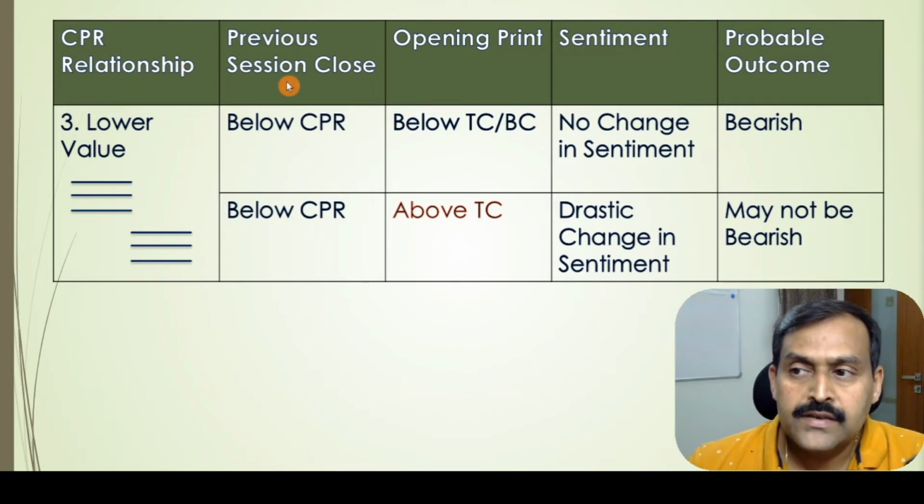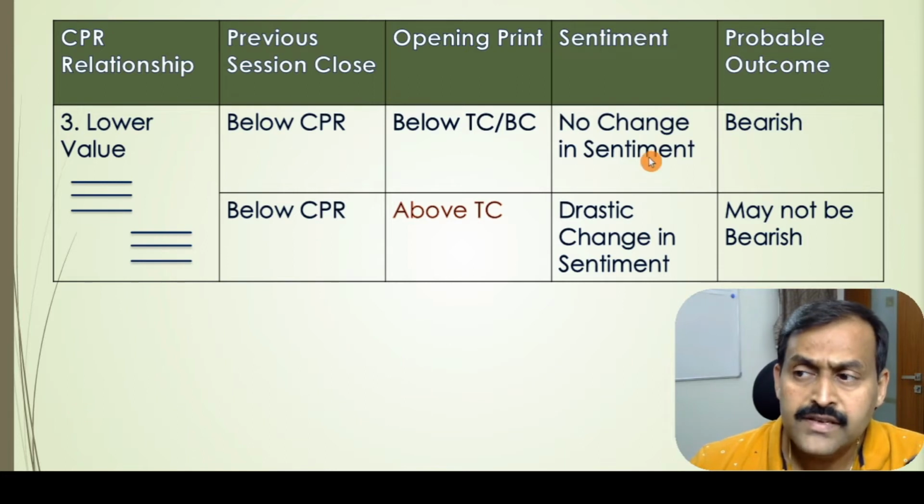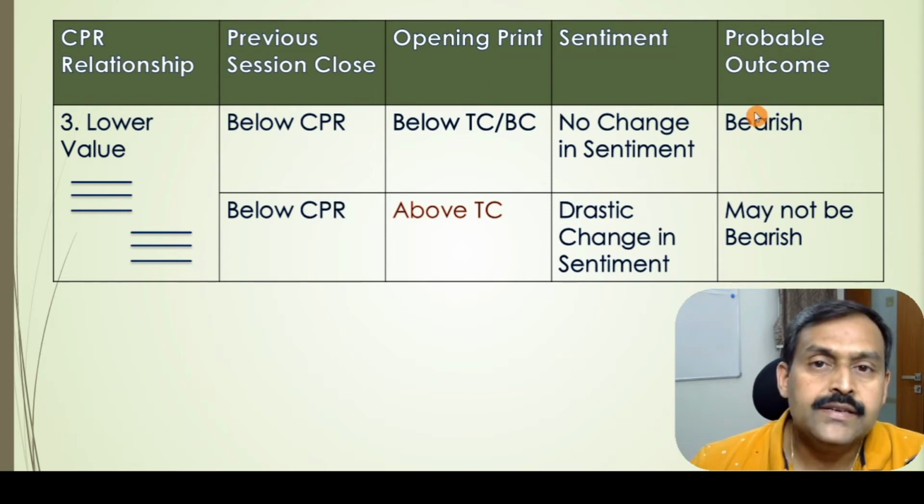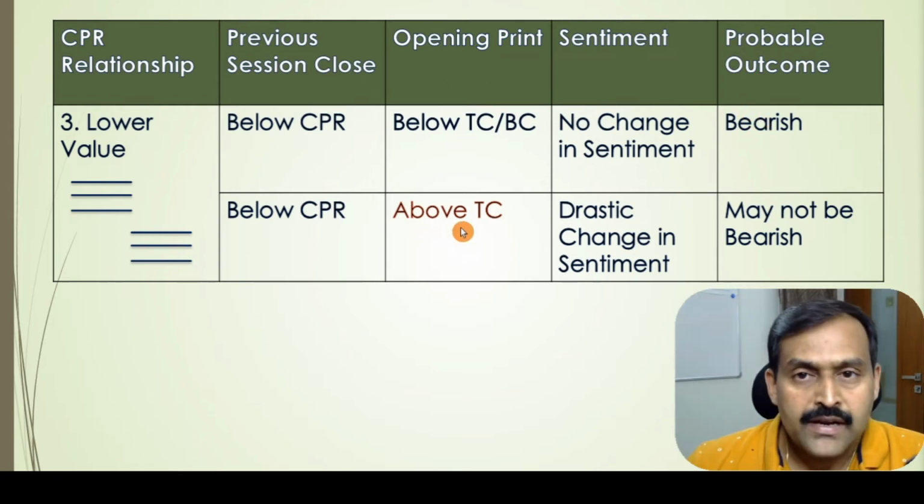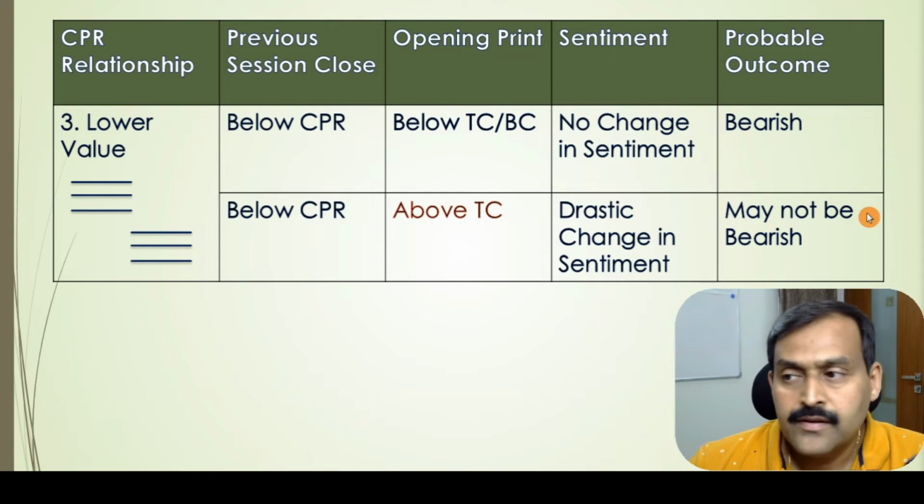So let us assume that the previous session closes below the CPR and the market opens below the CPR, TC or BC. There is no change in the sentiment. So that means there is a probability of continuation of the bearish sentiment. When the market opens above the TC, that is above the CPR, there is a drastic change in the sentiment. That means the probability is of not a bearish day, not a bearish sentiment.